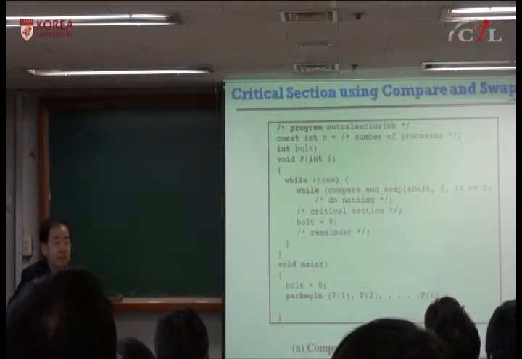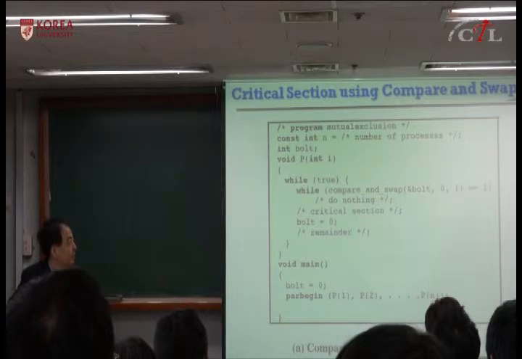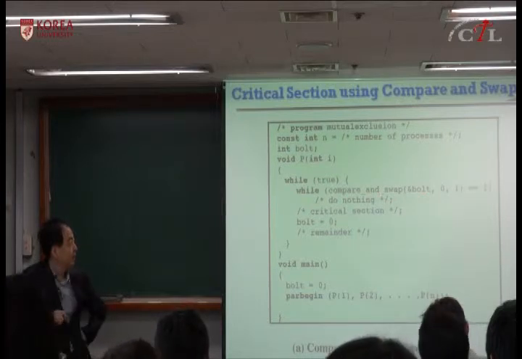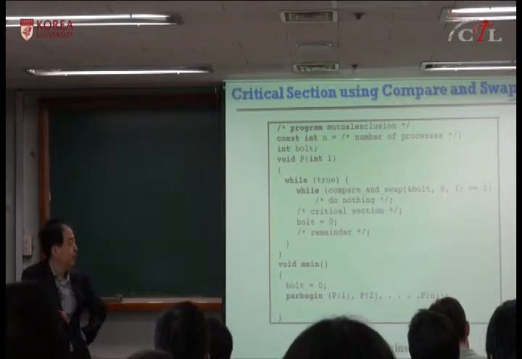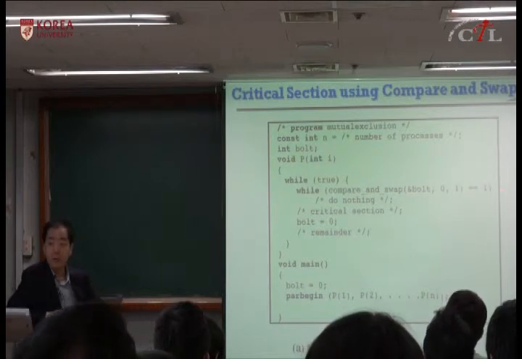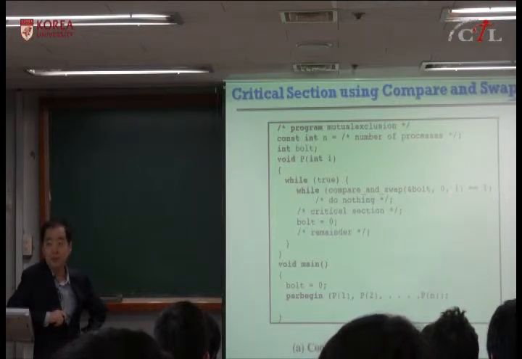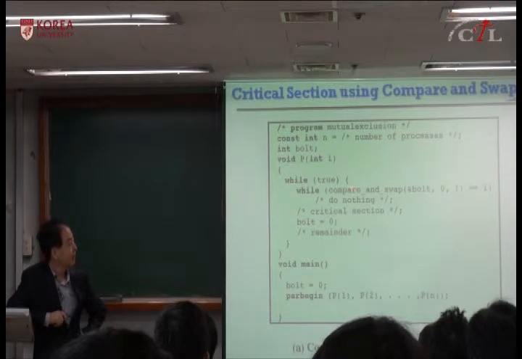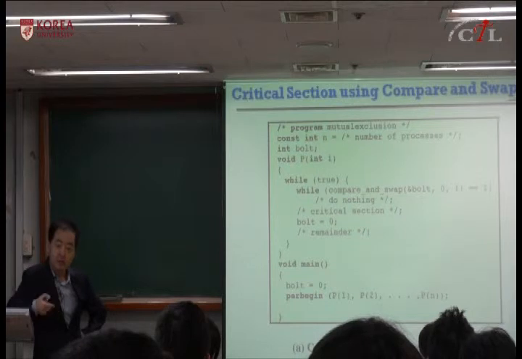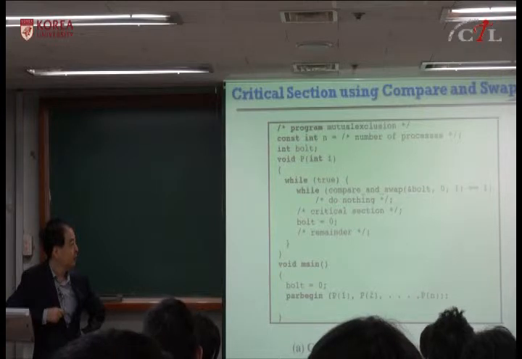If a process performs compare and swap and the return value is 0, then you have succeeded. If the return value is 1, somebody else is using it. You have to wait, retry and retry until you get the value of 0. This is some kind of busy waiting.